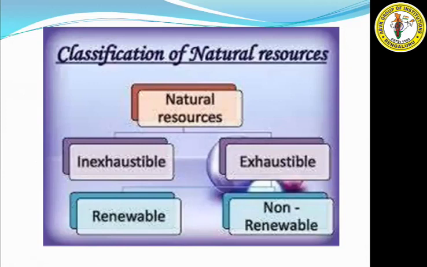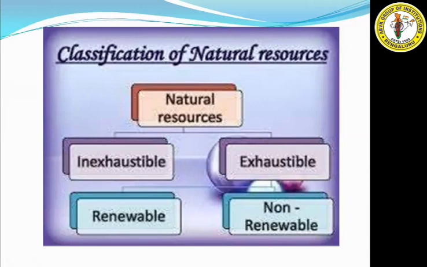Inexhaustible means the resources which are available in nature in unlimited quantity. What do we mean by unlimited? That means however much you use the resource, it is not going to end or finish. Those types of resources are called inexhaustible natural resources.